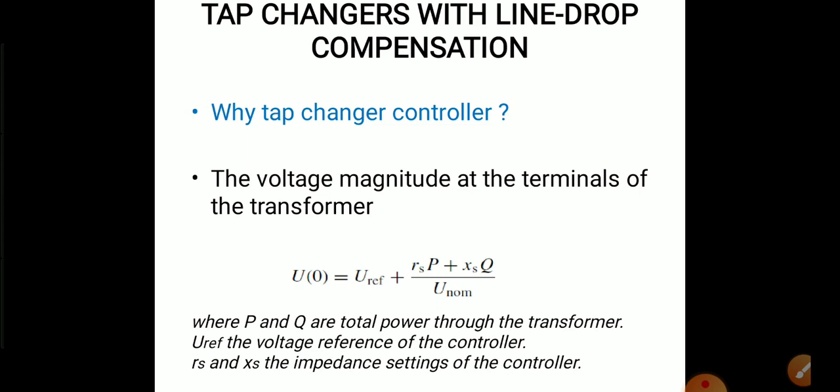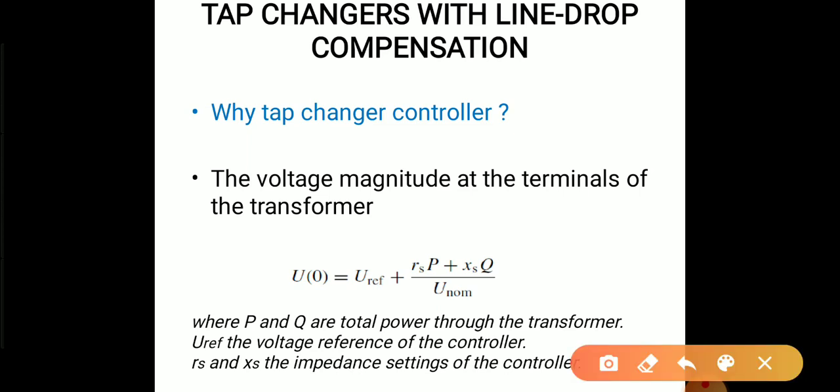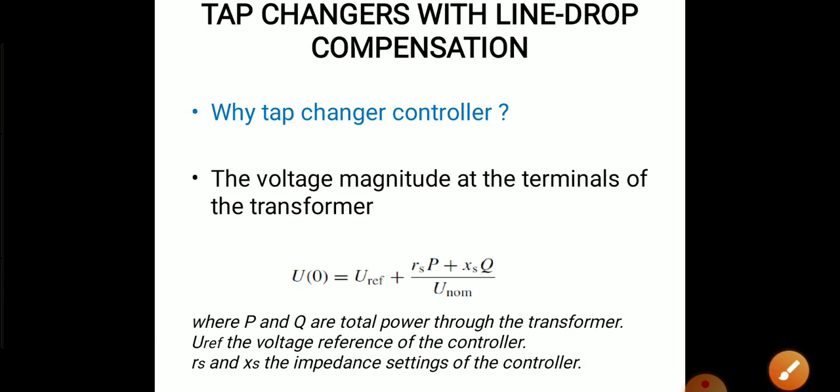U of 0 is equal to U reference plus (Rs P plus Xs Q) by U nominal. U nominal is the nominal voltage, P and Q are the total power through the transformer, U reference is the voltage reference of the controller, and Rs and Xs are the impedance setting of the controller.